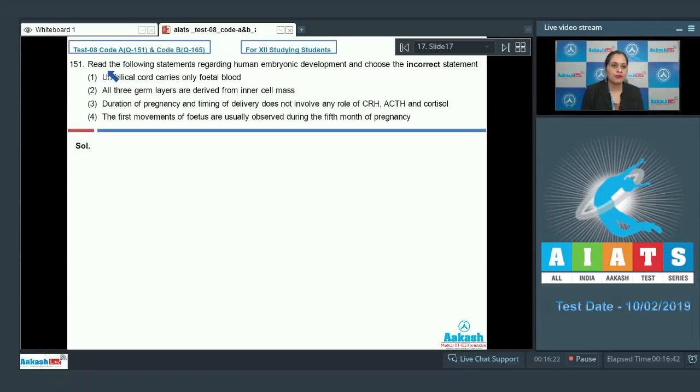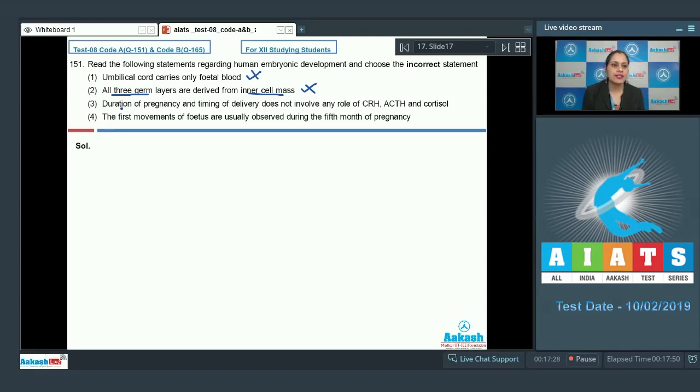Question number 151. Read the following statements regarding human embryonic development and choose the incorrect statement. The very first statement is umbilical cord carries only fetal blood. As it is a correct statement, this cannot be the answer to our question because the umbilical cord always carries fetal blood. The next statement is all three germ layers are derived from inner cell mass. As it is also a correct statement, this cannot be the answer because it is the epiblast which is the source structure for all three germ layers.